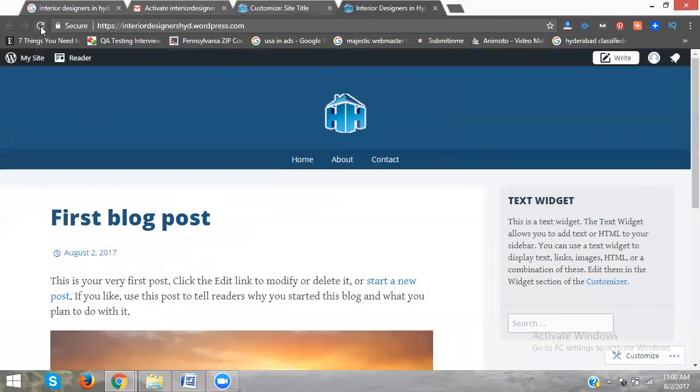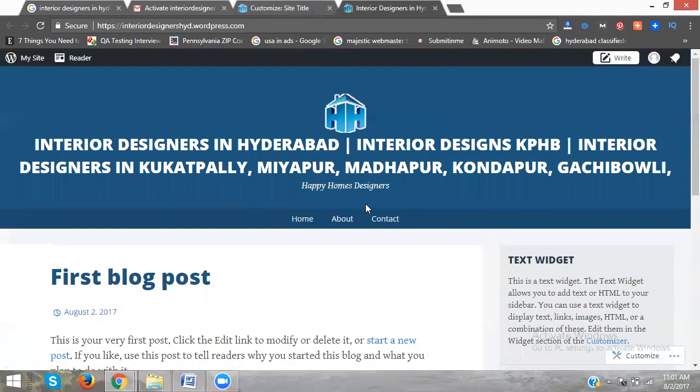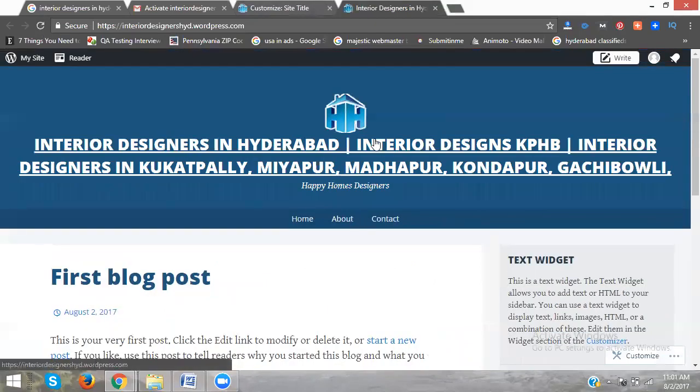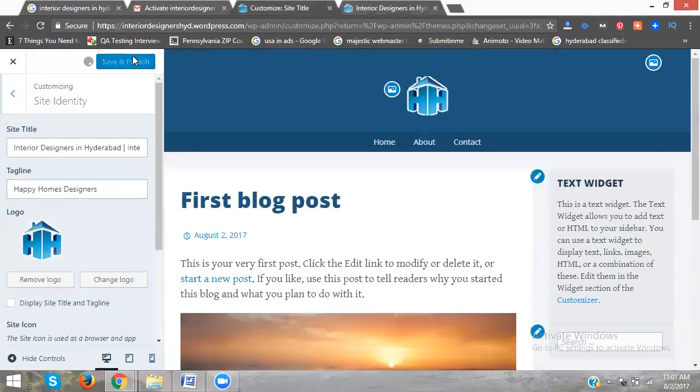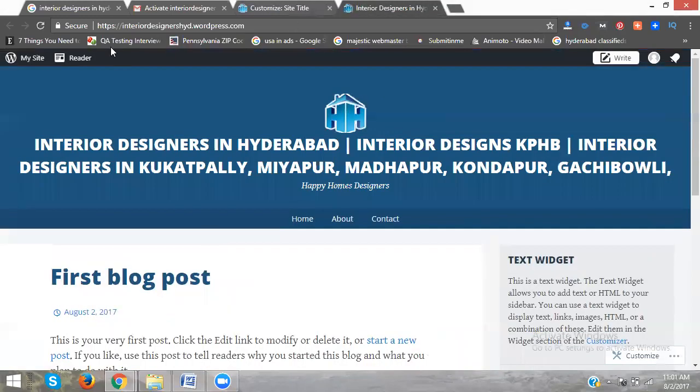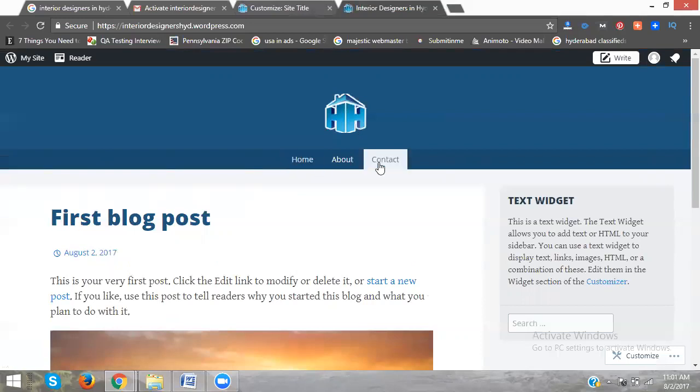Suppose I give this option, see this. Now it will be like this. It's not clear, yes or no? Suppose, for this reason, uncheck this option and save and publish. This is good for this website. Now clear? Logo, home, about and contact. These are the options available for the WordPress theme.